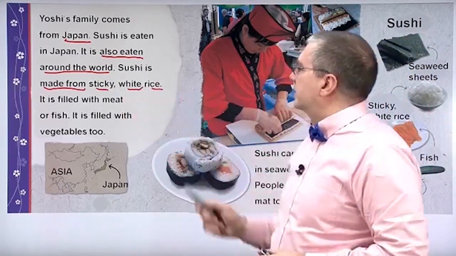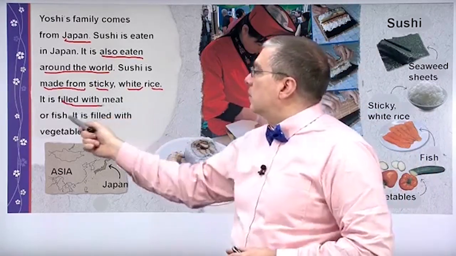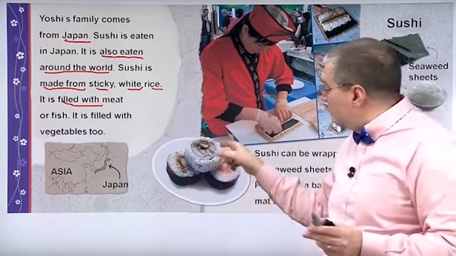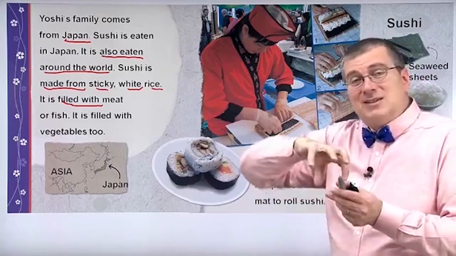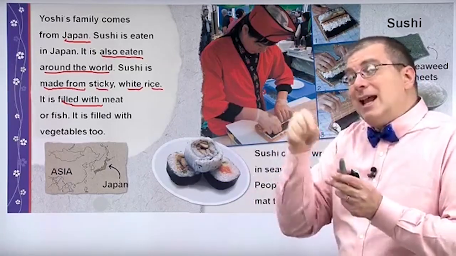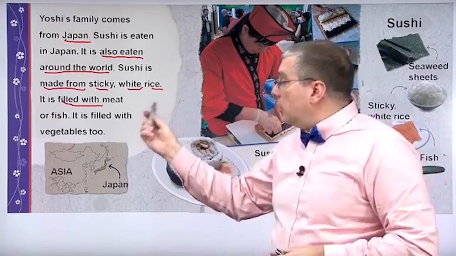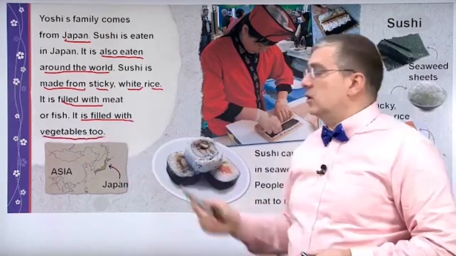Sticky white rice. It is filled with meat or fish. So the rice, or the sushi, forms like a bread. The rice in this case is like the bread. It's like a container, and inside the rice you put meat or fish. Also, it is filled with vegetables too.